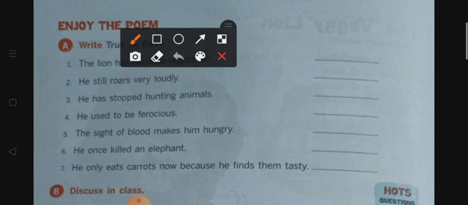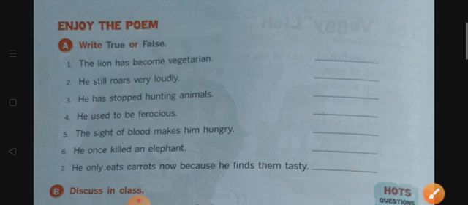He only eats carrots now because he finds them tasty. Now, what do you think, students? Is this answer right? True? Do you think this line is true? Well, no, it's not true. He only eats carrots because it is easier to kill them. That's the reason the lion likes to eat carrots. So this sentence is again false. Okay. Now let's see the question answers which are given over here.